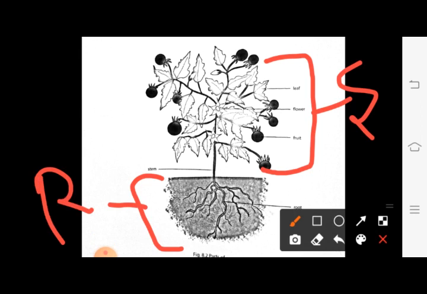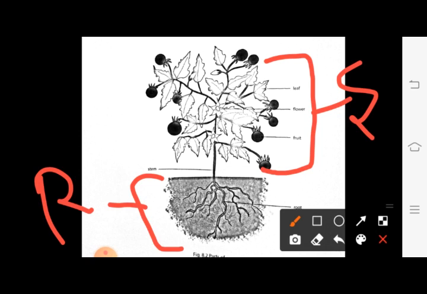So what things can we see in the shoot system? The parts of the shoot system are leaf, flower, fruit, and stem. Whereas what are the parts of the root system? The root system includes just the roots and the root hairs.